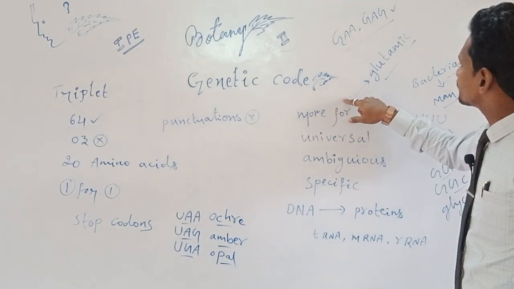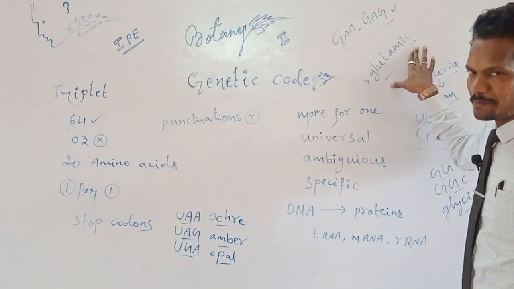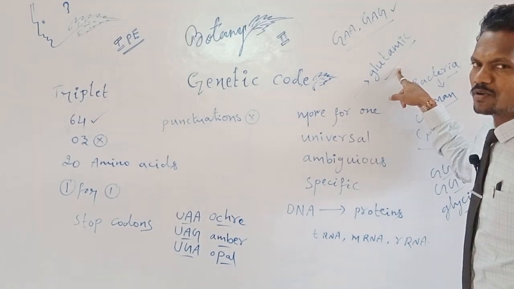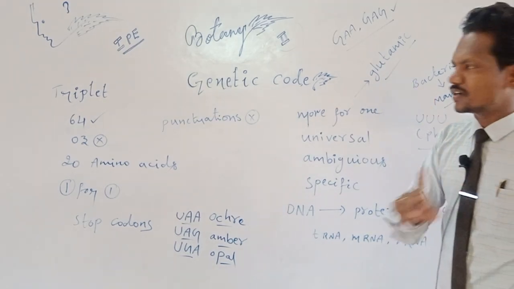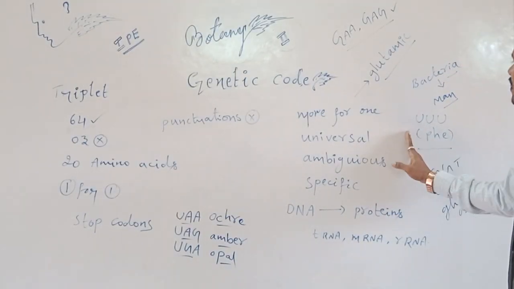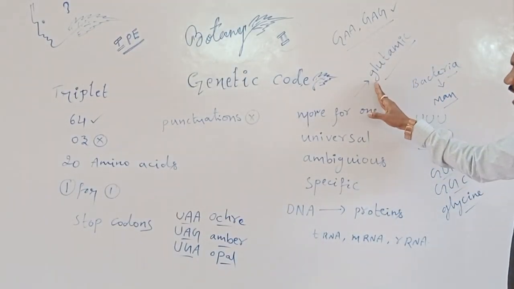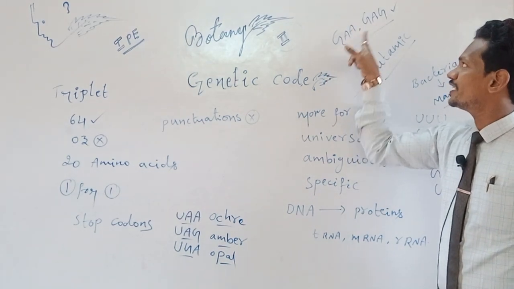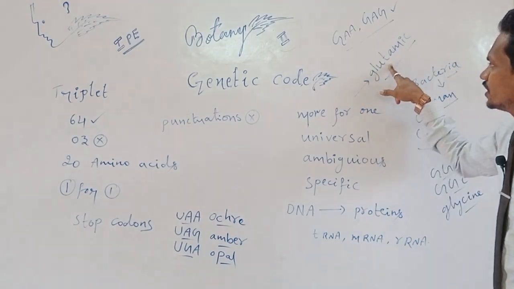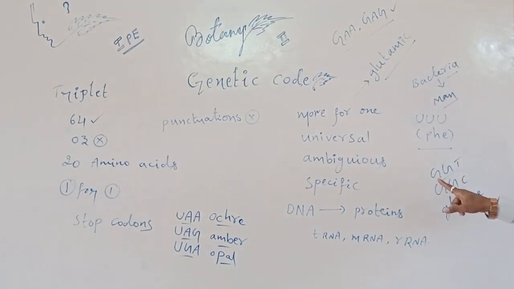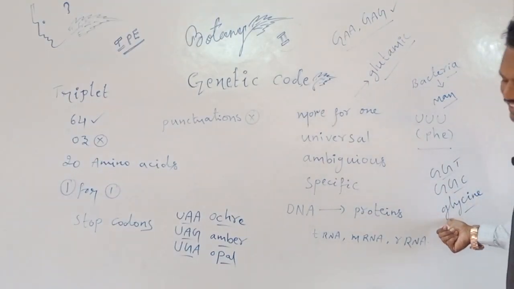Here, glutamic acid or glutamine. Glutamine is actually coded by only one codon according to the genetic code, but here two genetic codons may code it, that is GAA and GAG. GAA and GAG code glutamic acid, and one more, GGT and GGC code glycine.